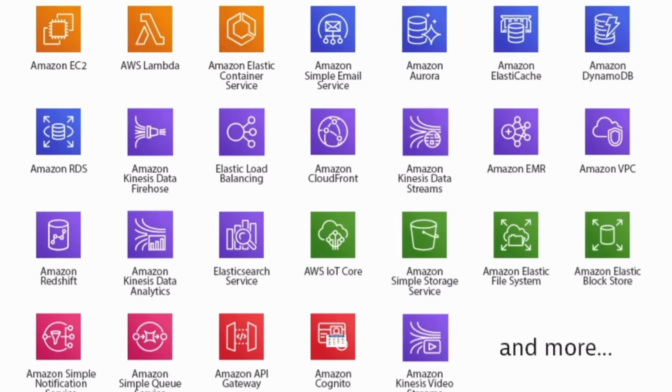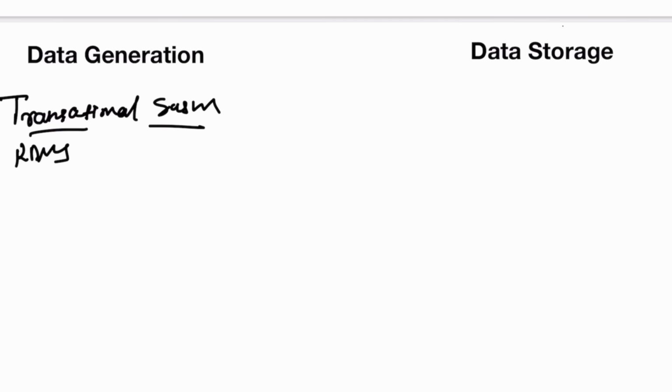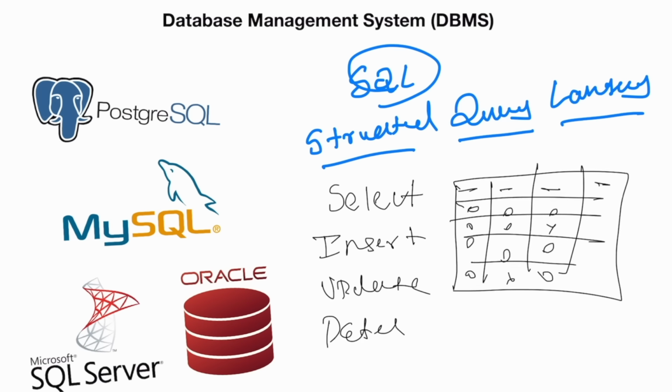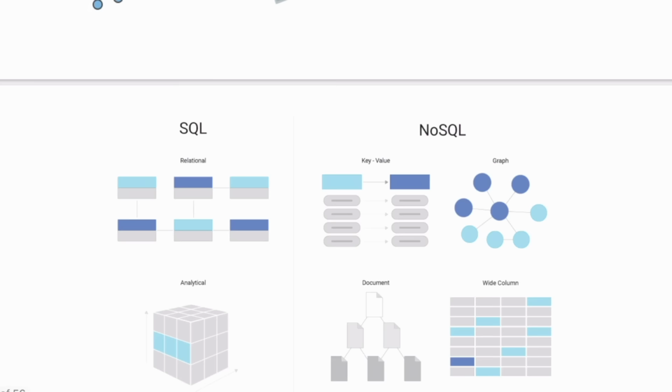In these 3 hours of data engineering masterclass, you will learn about what is data engineering lifecycle, data generation and storage, database management system, data modeling, SQL versus NoSQL, data processing system like OLTP versus OLAP, ETL pipeline, extract, transform, load, data architecture. So I will give you the complete guide on how to build the architecture from scratch, data warehousing, dimensional modeling, slowly changing dimensions, data marts, data lake versus data warehouse, big data landscape, data engineering on cloud, top AWS services you should learn for data engineering.